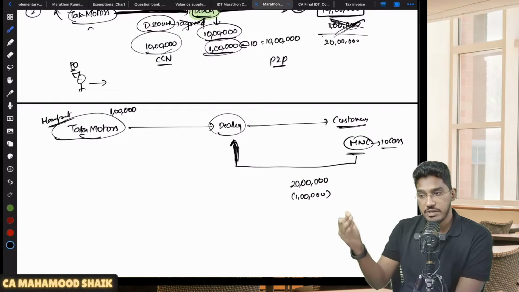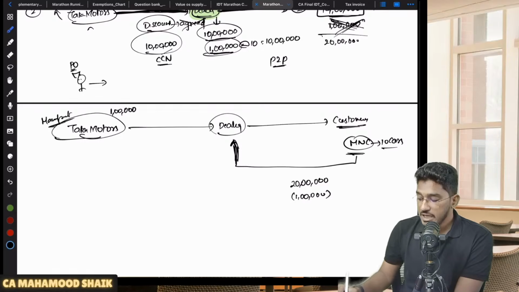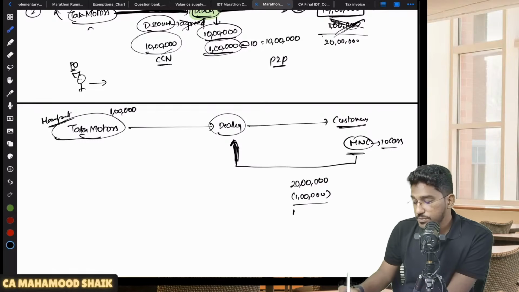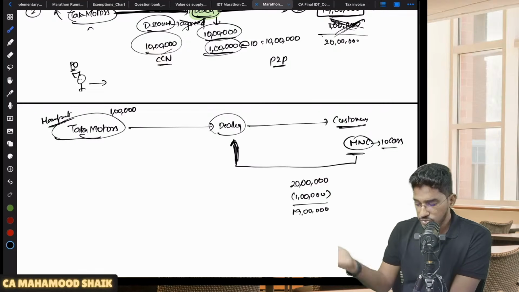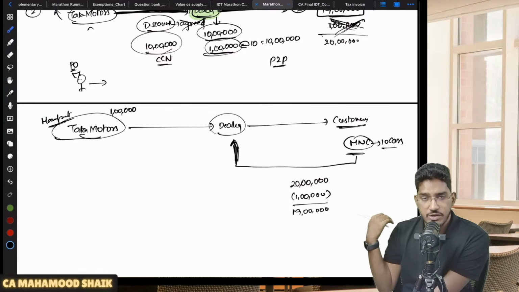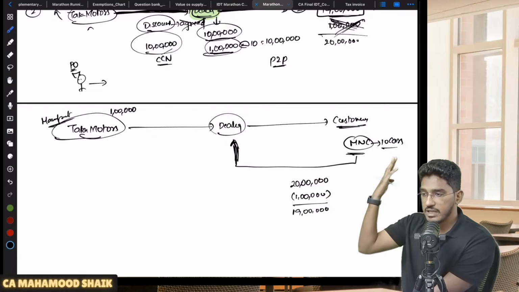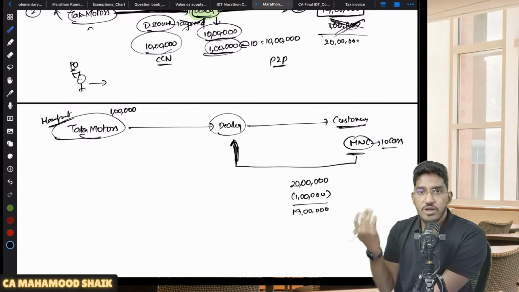Because he could sell that car for 20 lakh rupees and make a profit. If he agreed to sell that car for 19 lakh rupees only, he is losing 1 lakh rupees of profit. Now he will complain to the manufacturer: Sir, why are you asking me to sell to this customer at 19 lakh instead of 20 lakh? I can sell it at 20 lakh rupees. I am losing 1 lakh rupees. Why should I lose?